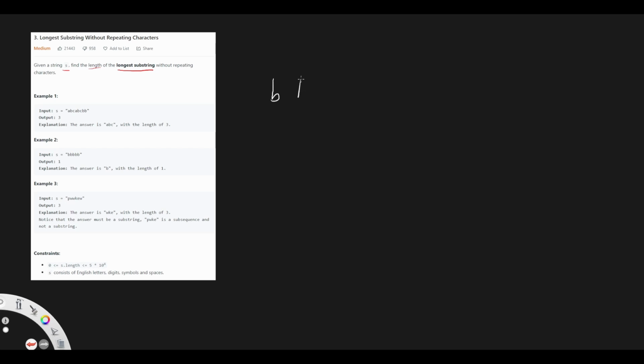Example 2 has 5 B's in it. We can take the first B, start from there, and then increase the length of the substring, but we notice that there is a duplication. So in this case, we start from the character after the duplication. We note that there was a substring with a length of 1, and then we continue from this B. We take the next B, there is a new duplication. We start from after the duplication, there is 1 character. We take the next B and increase the length of the substring. So this is the logic that we are going to use here.